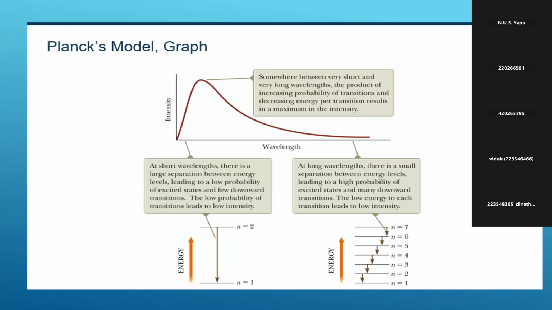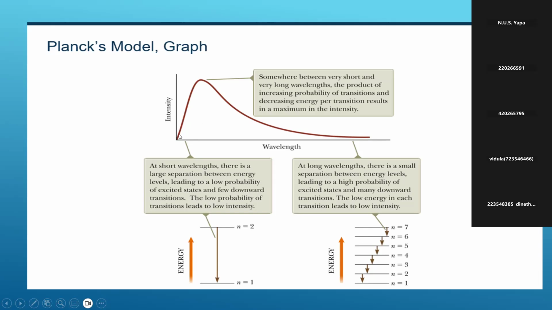For additional information, you can see graphs of wavelength and intensity. According to Wien's displacement law, this is the lambda max value. At short wavelength there is a large separation between energy levels, and at long wavelength there is a small separation.